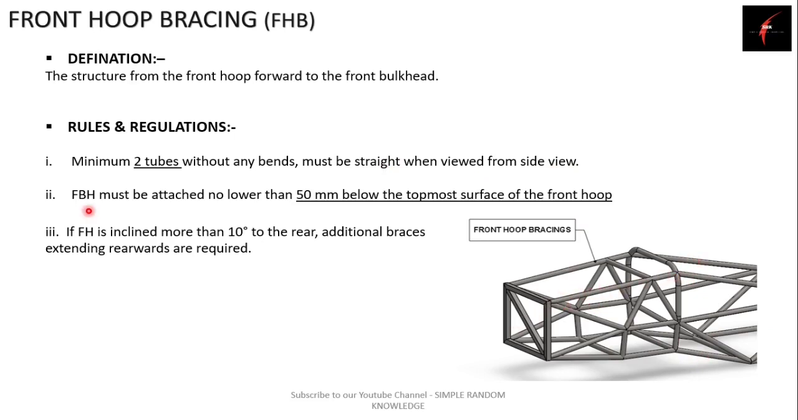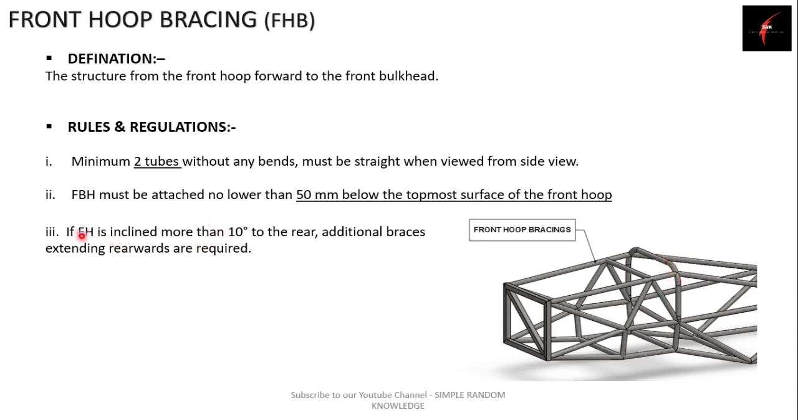Next rule says that front hook bracing must be attached no lower than 50 mm below the topmost surface of front hook. So this is the topmost surface of front hook and this is the front hook bracing. So this front hook bracing should be attached to the front hook no more below than 50 mm from the topmost surface. You can attach this bracing less than 50 mm distance from the topmost surface.